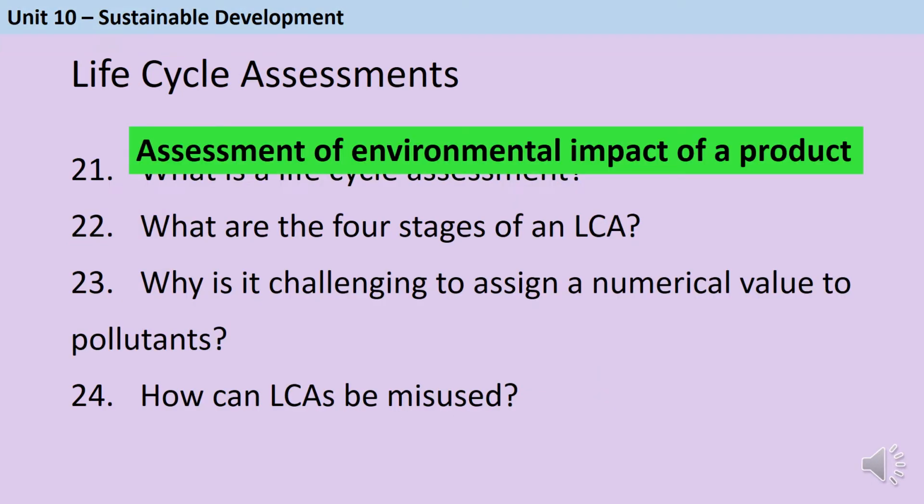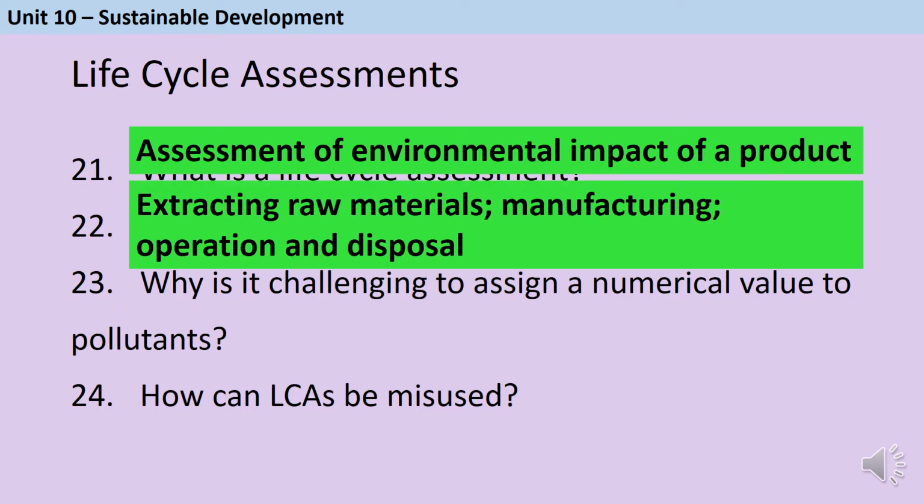A life cycle assessment is an assessment of the environmental impact of a product, and there are 4 stages to it, which are looking at the extraction of the raw materials, the manufacturing of the product, the operation and use throughout its lifetime, and finally the disposal. And in each case we want to know what materials are being used, what energy is being used, what pollution is being produced, and so on.